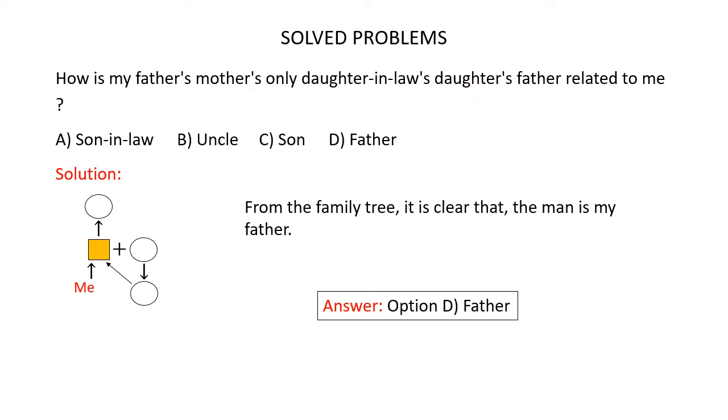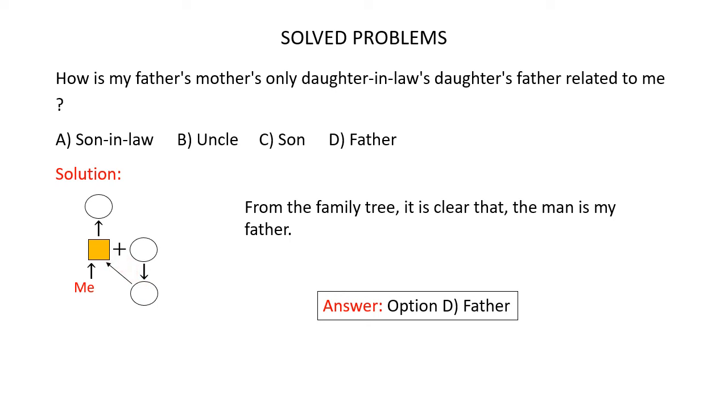So my father is this person and my father has a mother and this mother has an only daughter-in-law. That means she has only one son and this son has a wife. So this person is the only daughter-in-law of my grandmother. Now this daughter-in-law's daughter is this person and this person's father is this person.